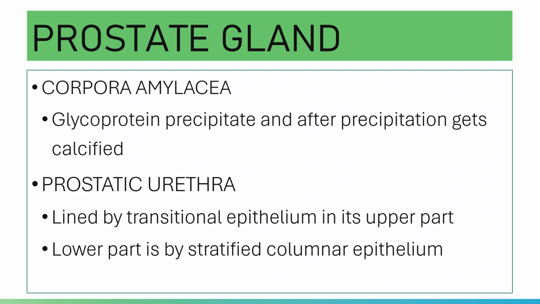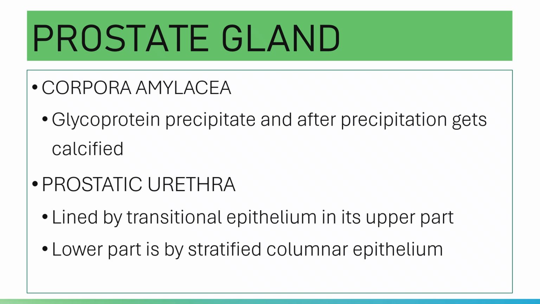In older men, you have corpora amylacea. Corpora amylacea are located in some of your prostatic alveoli. They are concentric lamellated bodies. What are they? They are a glycoprotein precipitate, and after precipitation, they get calcified, forming concentric lamellated bodies in your prostatic alveoli.